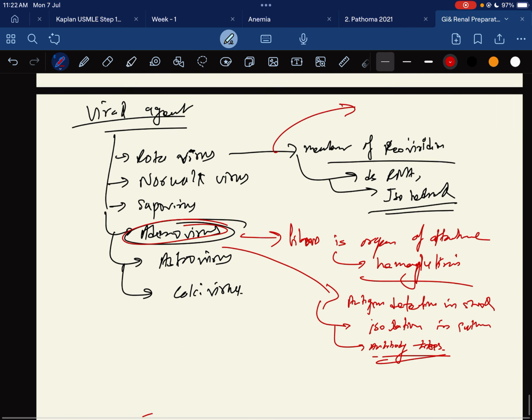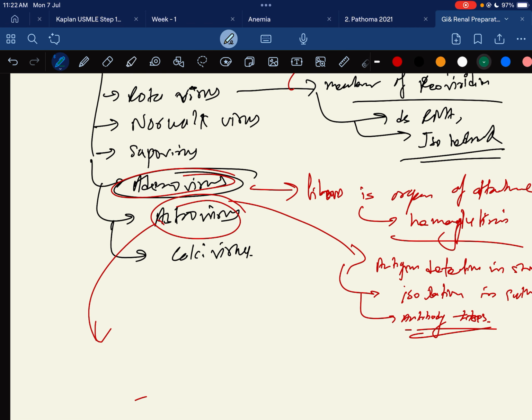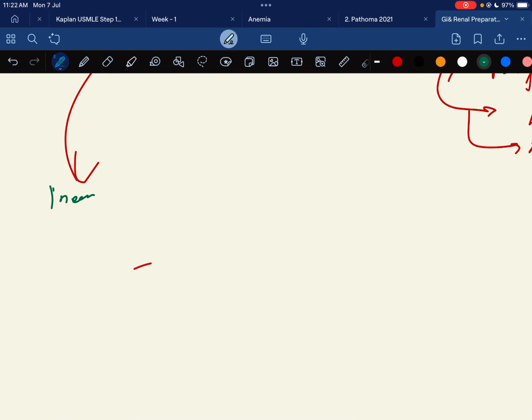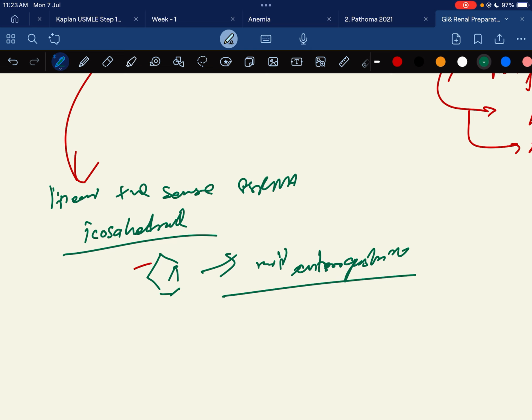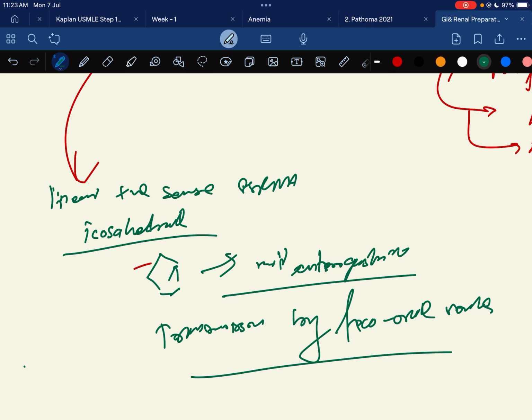Regarding astrovirus, it is a linear, positive-sense, single-stranded RNA virus with an icosahedral capsid and a 5 or 6 pointed star surface. It causes mild gastroenteritis and is transmitted by the fecal-oral route. Diagnosis is by viral antigen.